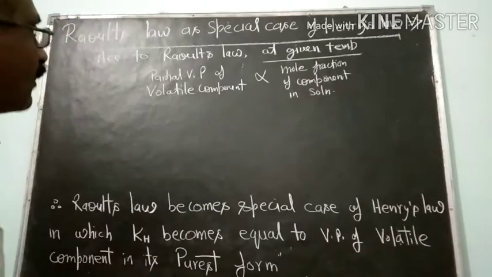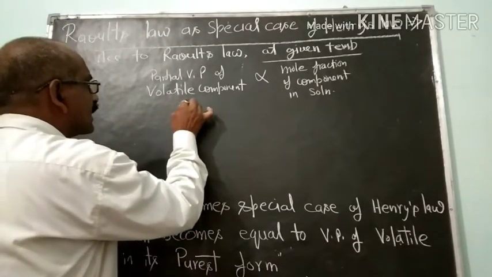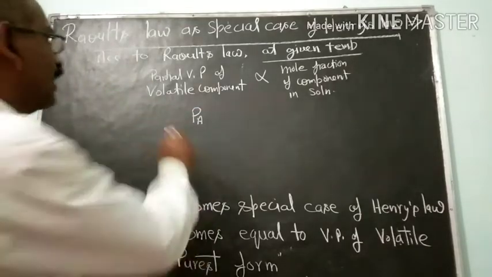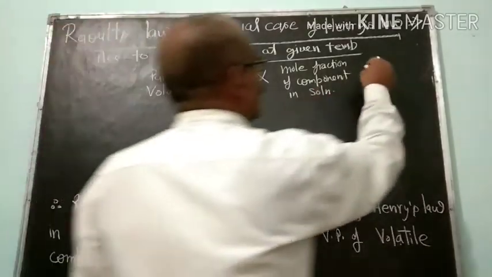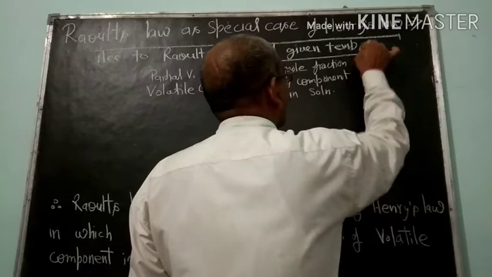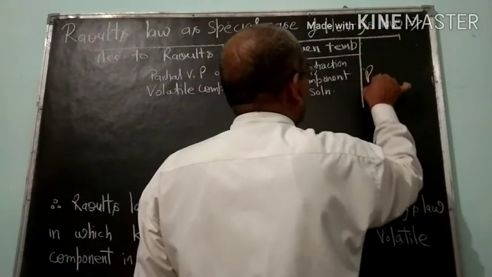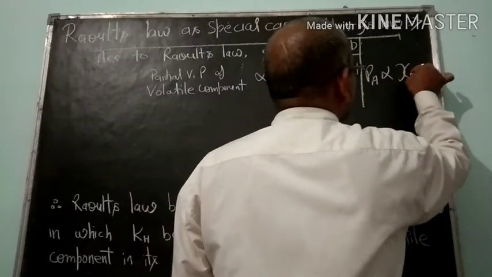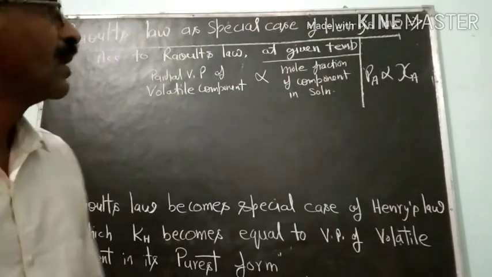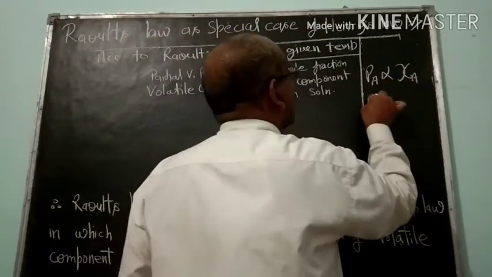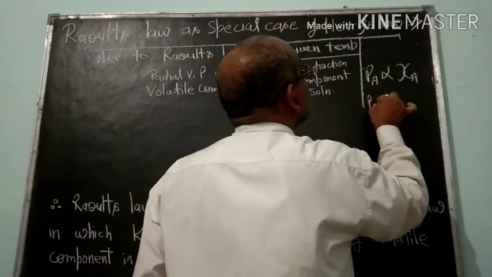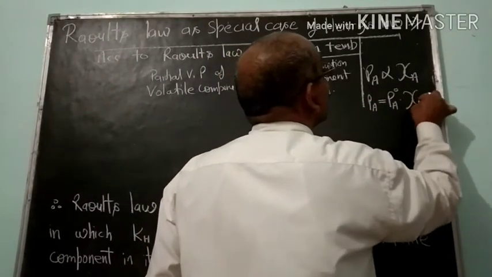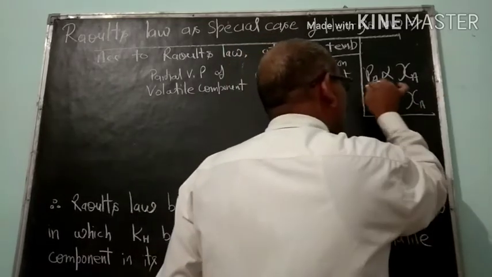Let component A be volatile, so the partial vapor pressure of component A, PA, will be proportional to the mole fraction of component A. Then we remove the proportionality sign and get a constant PA naught.